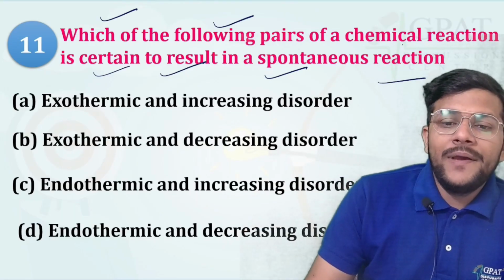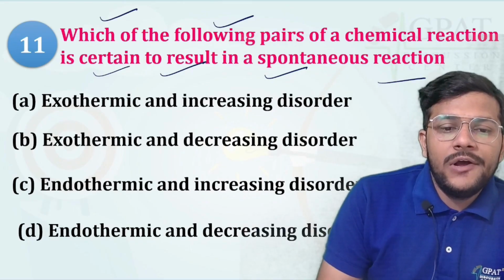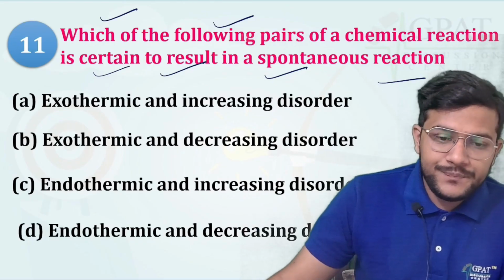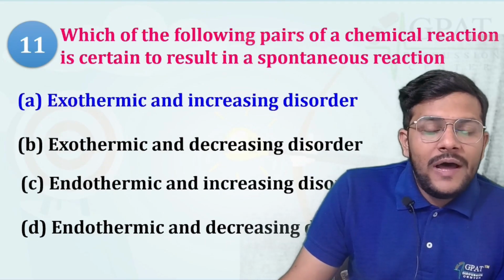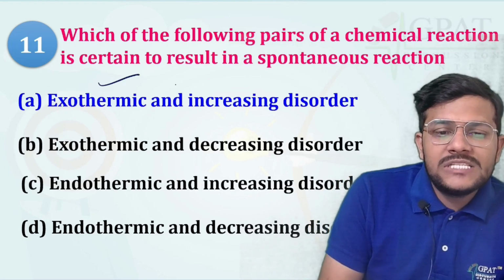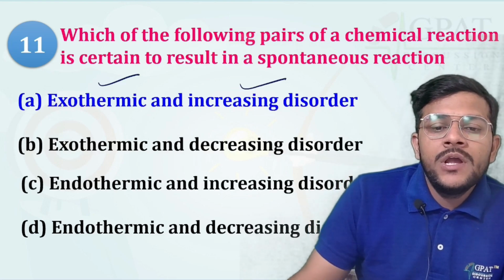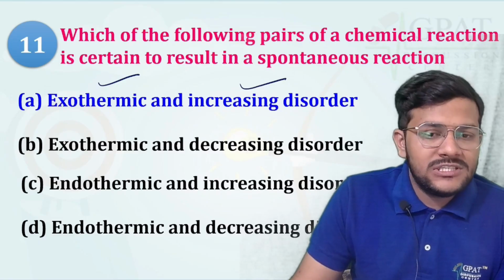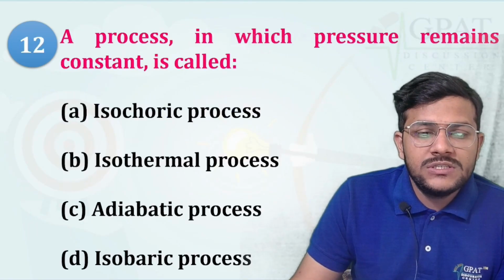Which of the following pairs of a chemical reaction is certain to result in a spontaneous reaction? Exothermic and increased disorder. So exothermic, with an increase in the disorder, is a chemical reaction that results in a spontaneous reaction.